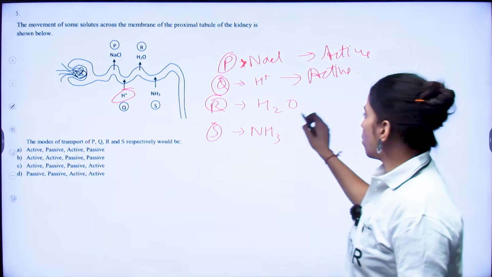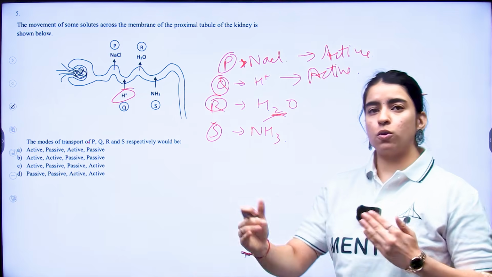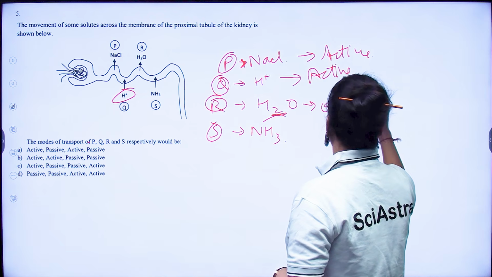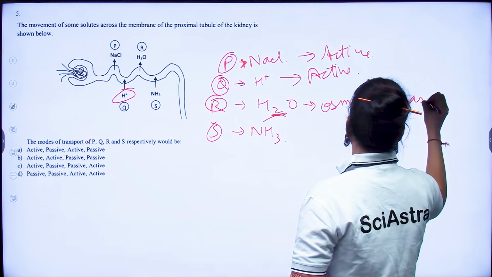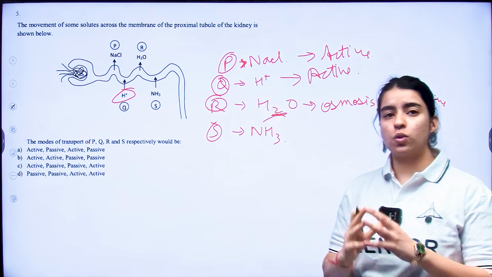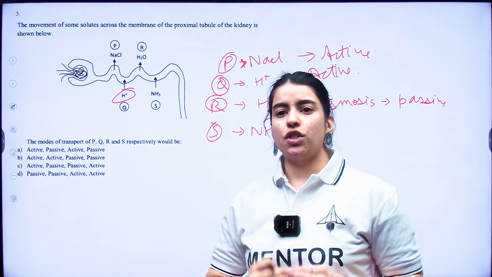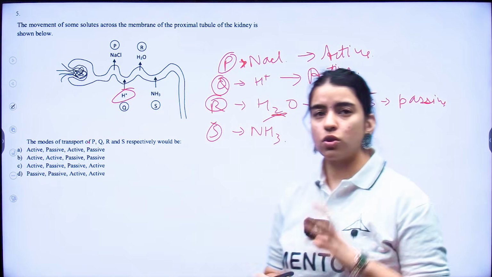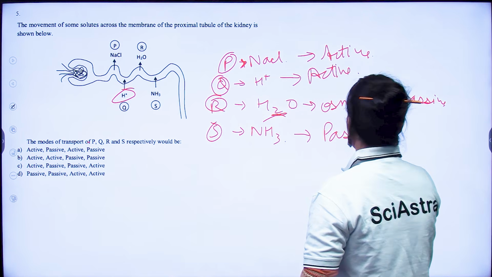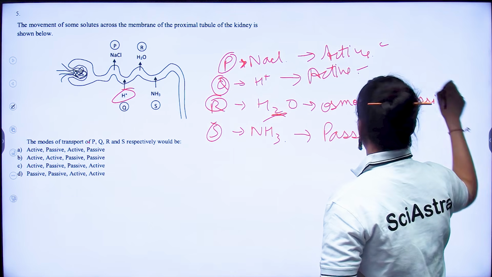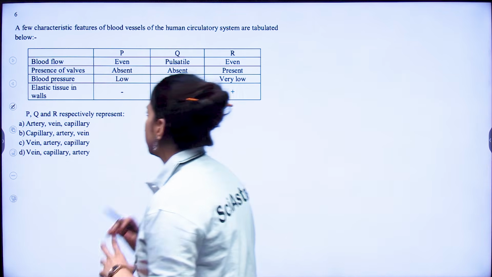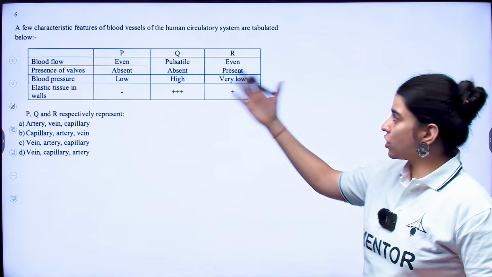Now coming to your water. Water is diffused, right? Through osmosis. Water goes here and there via osmosis. Osmosis is passive. And if you look at your NH3, you see simple diffusion, right? So diffusion is also a type of passive transport. So your option would be active, active, passive, passive. Option number B. Okay? Now coming to the sixth question.